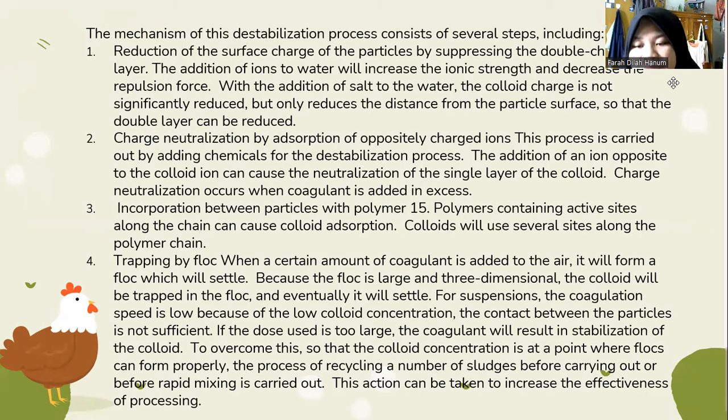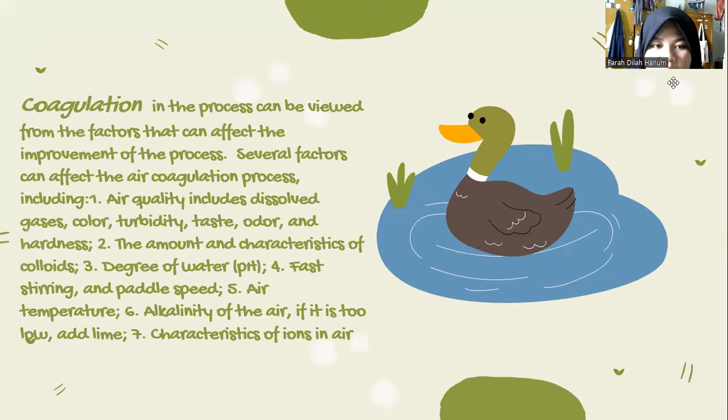For suspension, the coagulation speed is low because of the low colloid concentration. The contact between the particles is not sufficient. If the dose used is too large, the coagulant will result in stabilization of the colloid. Coagulation in the process can be viewed from the factors that can affect the improvement of the process.